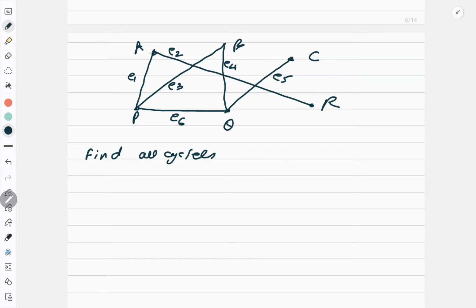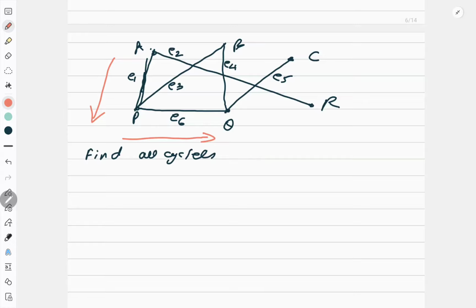If I start from A, can I come back to A? See, if I am going from A like this, okay, then from here I don't have any way to go back. If I take this turn, I should draw like this. See, if I go like this, after this I have only one option to go to C, and from C to A I have no way to go.